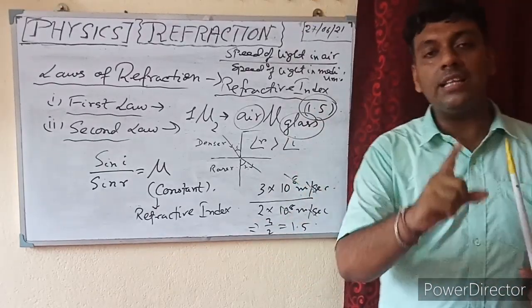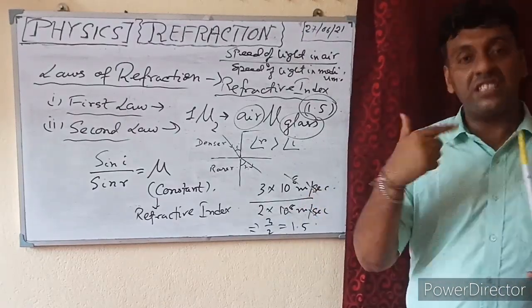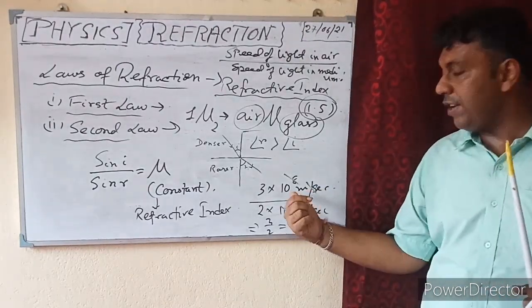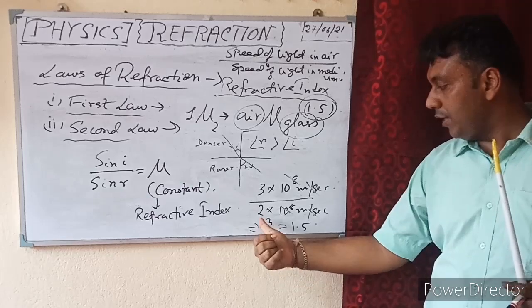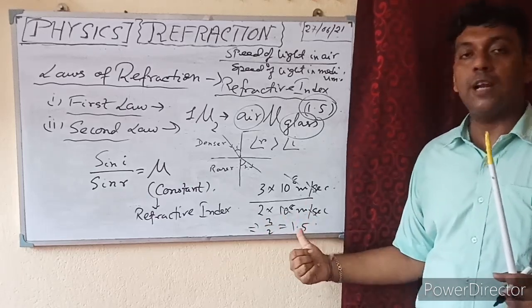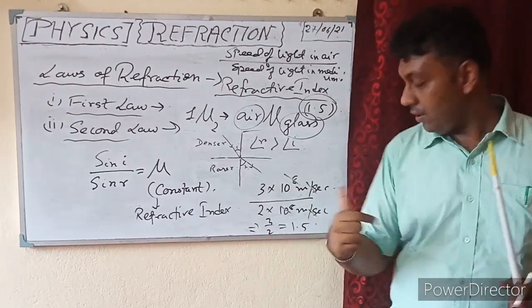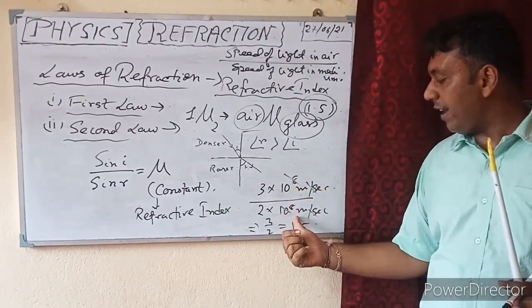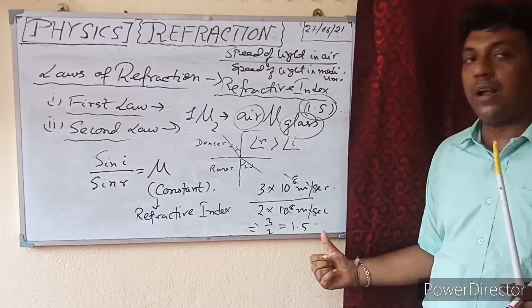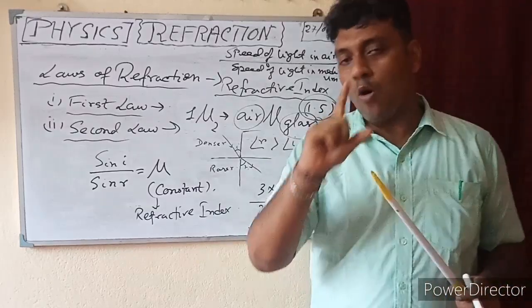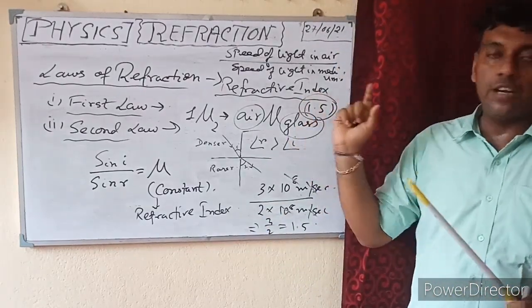So we are just dividing the speed of light in air, 3 into 10 to the power 8, by 2 into 10 to the power 8 meter per second. The unit will cut, and ratio has no unit. 10 to the power 8, 10 to the power 8 will cut, 3 by 2 equal to 1.5. So hope you all understand this refractive index.